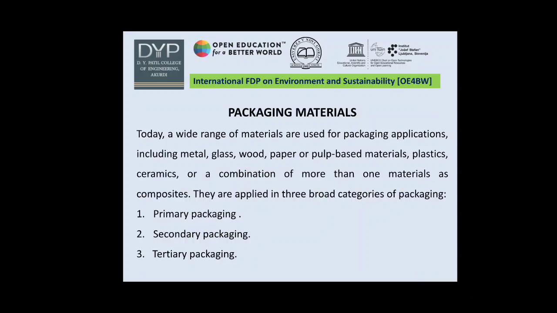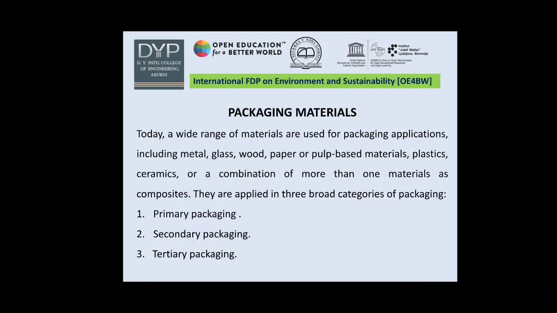Now next, what are the different packaging materials? Today a wide range of materials are used for packaging applications, including metal, glass, wood, paper or pulp-based materials, plastic, ceramics, or also a combination of more than one material as a composite. They are applied in three broad categories of packaging: primary packaging, secondary packaging and tertiary packaging.